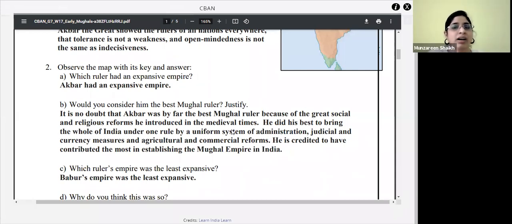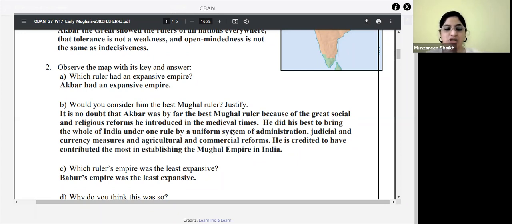Okay, anybody else? Will you frame it in the form of an answer? How will you write the answer? I consider Akbar the best Mughal ruler as he... I forgot it. Yeah, try. As he accepted all the religions equally. Okay, fine. Anybody else who would like to answer? Fine. So it is definitely Akbar. Very good, Arnav. It is definitely Akbar who would be considered the best Mughal ruler.